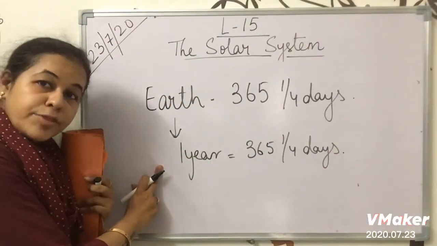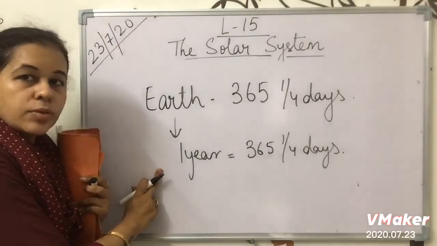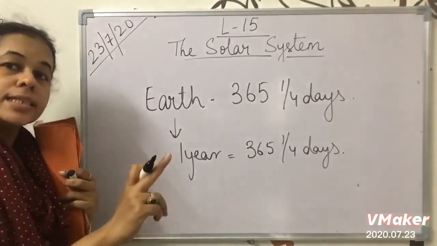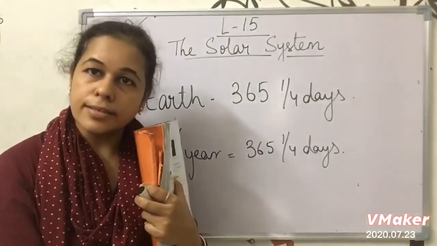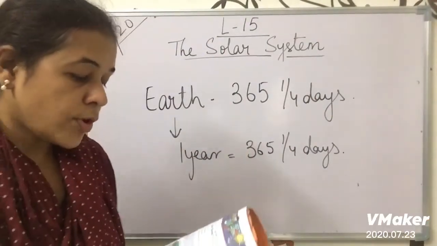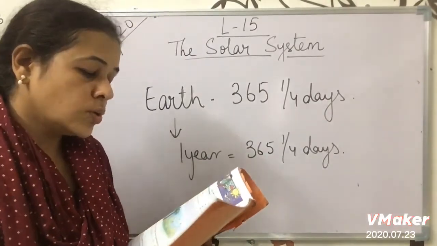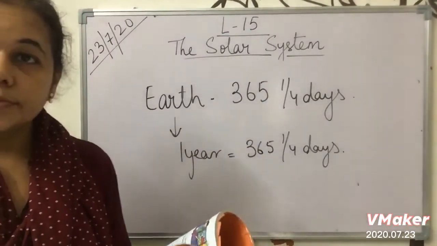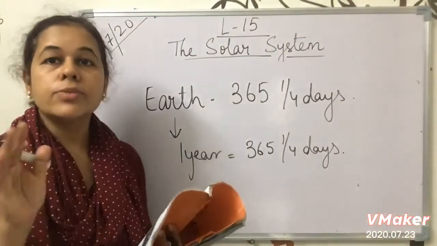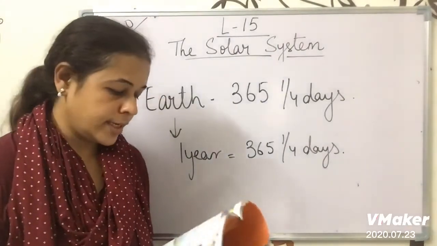Okay, different planets take different time. For them that is equal to 1 year. So for example, Earth completes one orbit every 365 days. So a year on Earth is that long. Okay, for Earth 1 year equals 365 1/4 days.